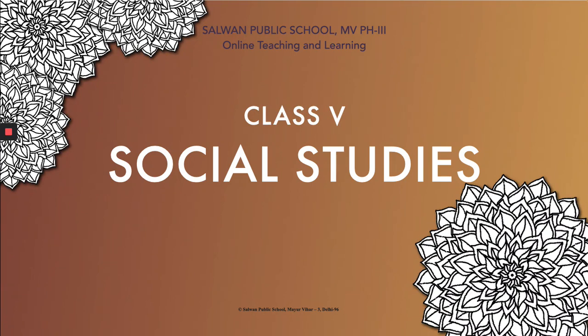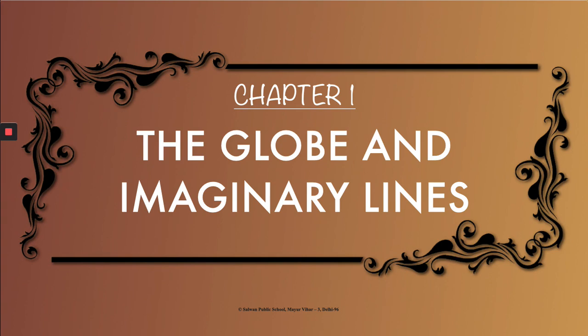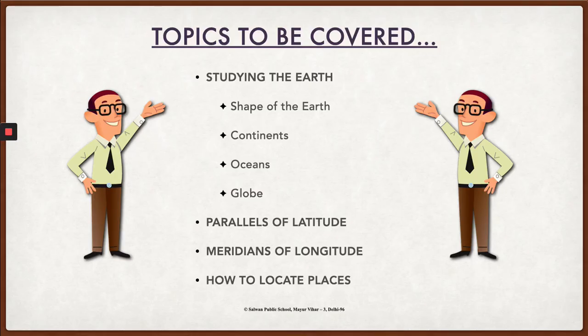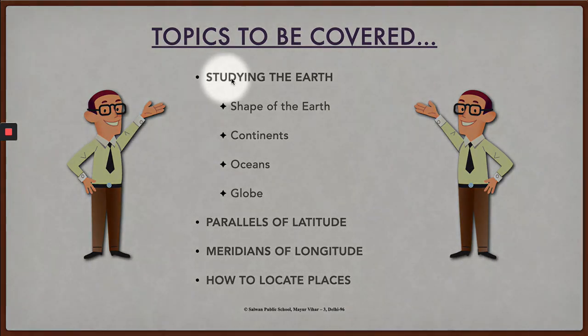This video brings to you the first chapter of class 5 social studies called The Globe and Imaginary Lines. This chapter will talk to you about the following topics: studying the earth, under which the subtopics are shape of the earth, continents, oceans and globe. The second topic will be parallels of latitude, then meridians of longitude, and finally how to locate places.